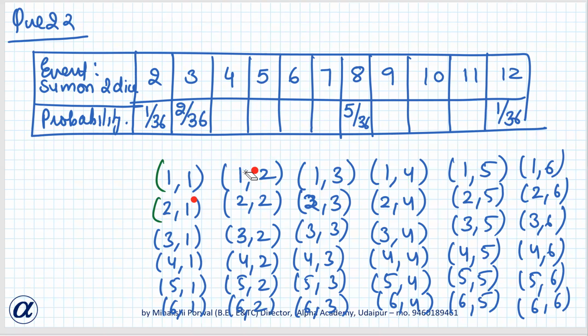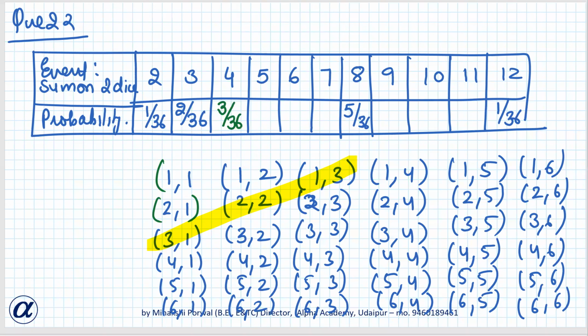How many ways can we get sum 4? Sum 4. Anybody? मैम 3. 3 ways. These are the 3 ways. 3 1 पे भी 4 हो सकता है, 2 2 पे भी 4 हो सकता है और 1 3 पे भी 4 हो सकता है. तो probability of getting 4 will be 3 by 36.